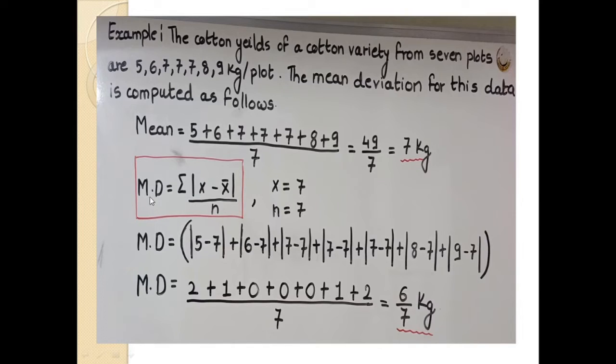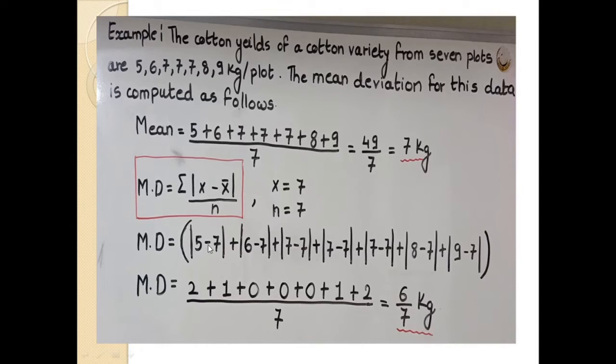We use the formula: mean deviation is equal to summation of absolute value of x minus x bar upon n. Here x is our observation value and x bar is the mean value.